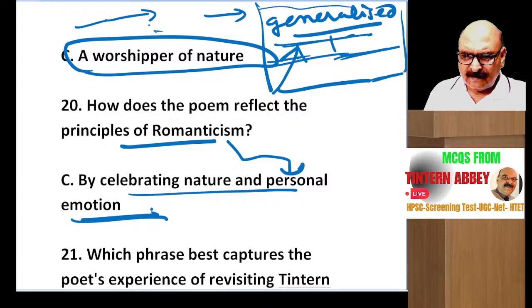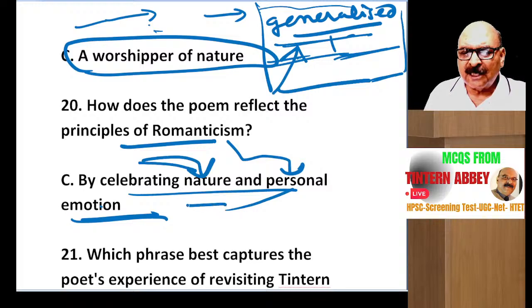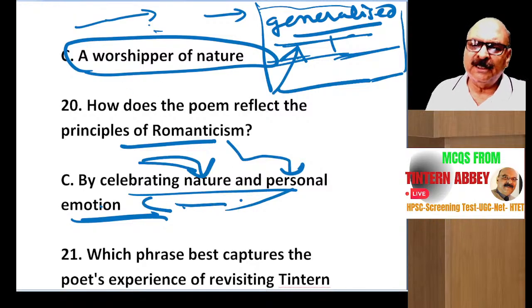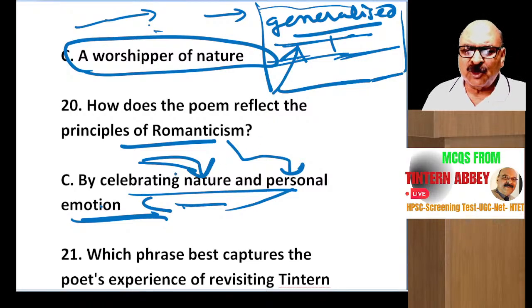So celebrating nature and personal emotion. He talks about nature, he writes about nature, and he talks about his personal emotion, as we find in Lucy poems also, as we find in Prelude, also as we find in Tintern Abbey. He starts from his personal emotions.